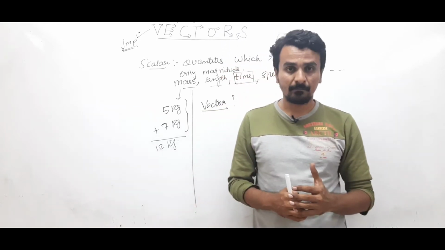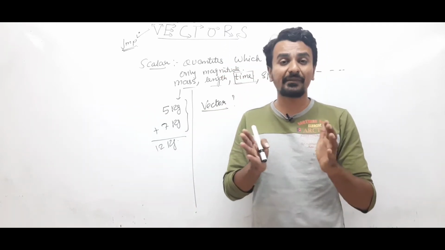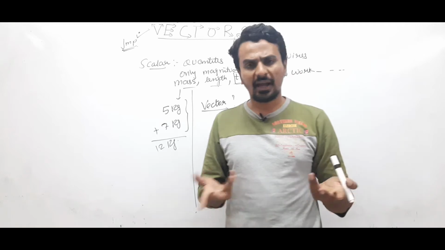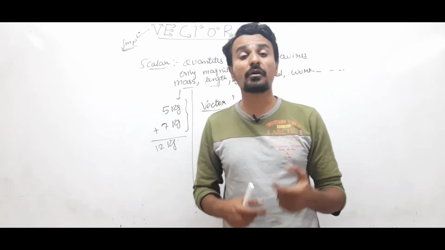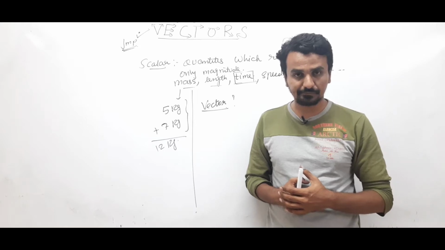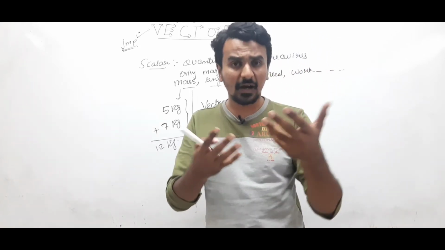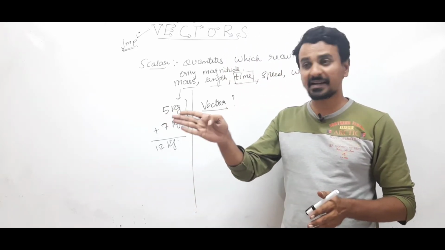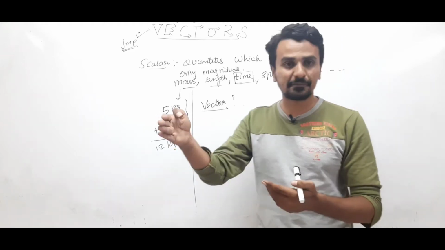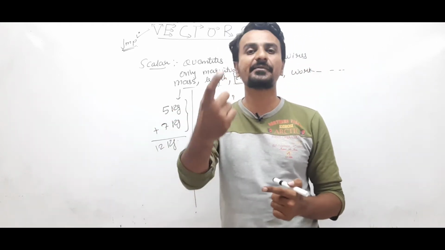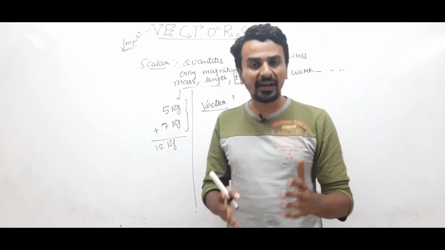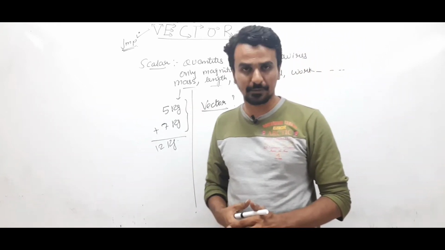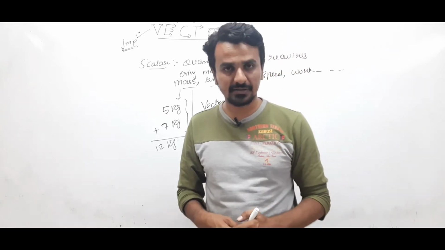Because without direction, only knowing that you need to travel 2 kilometers will not be sufficient, because 2 kilometers can be in this direction, in this direction, in this, any of the direction, right? So that is not the complete information, right? If you are showing address to any of the unknown person, right, then you will say that this way 2 kilometers, then turn right side or turn left side. So along with the magnitude, you are specifying the direction. So these are the quantities which require both the magnitude and direction to get the complete information, to get the complete description. These quantities are known as vector quantities.